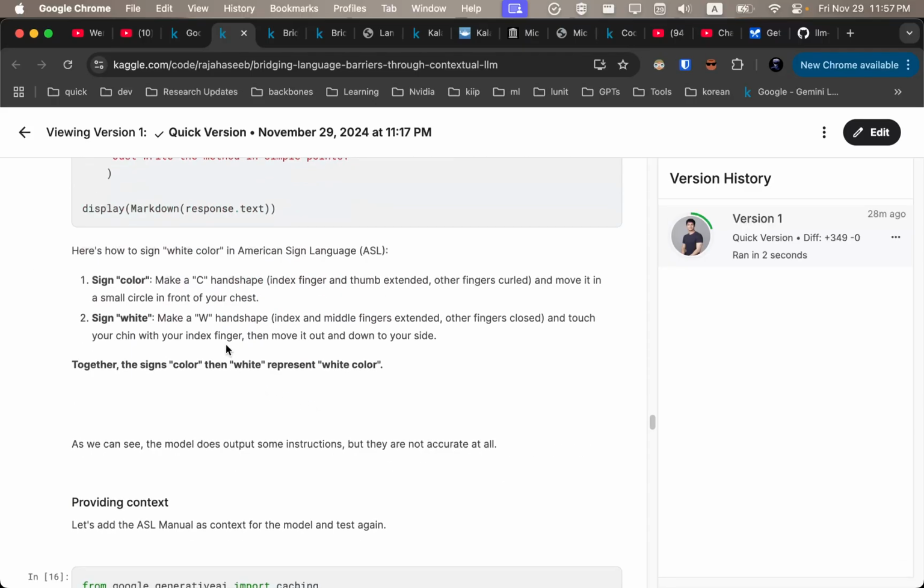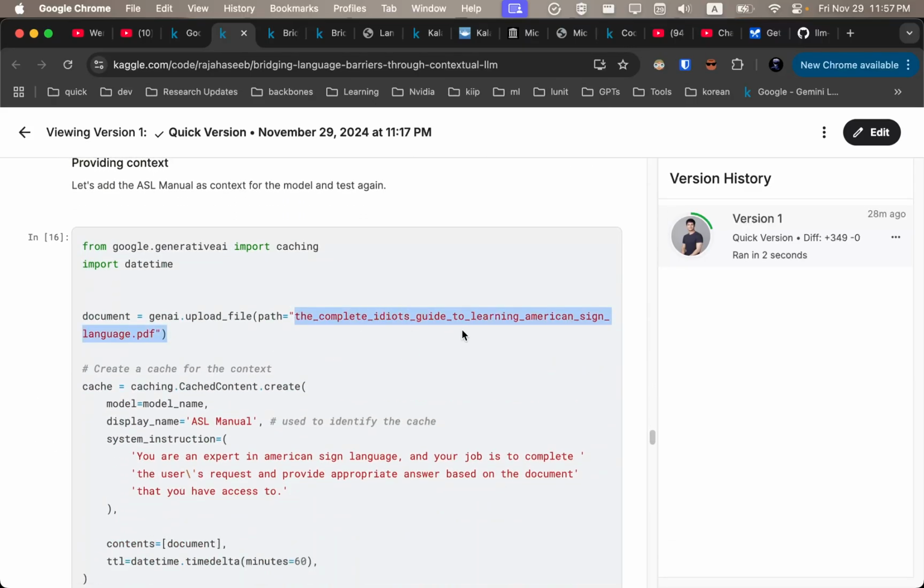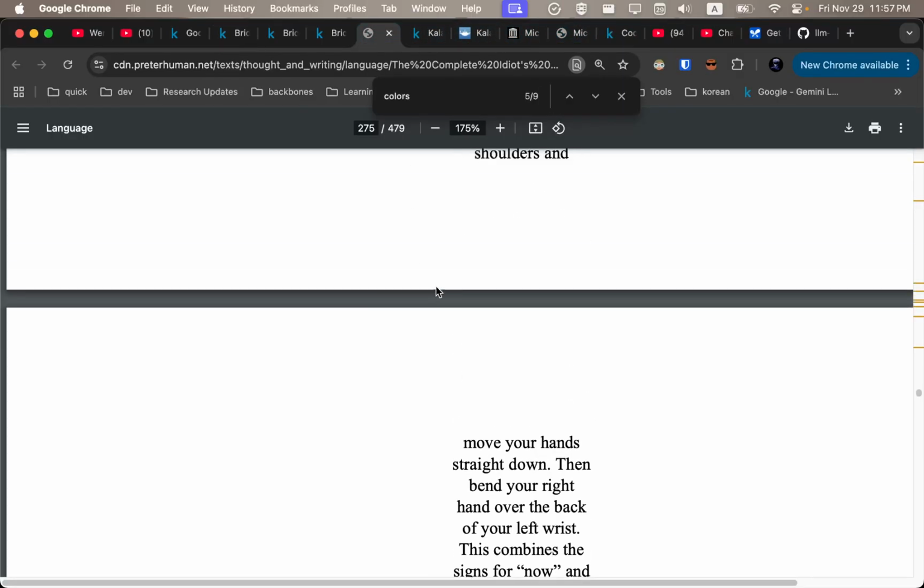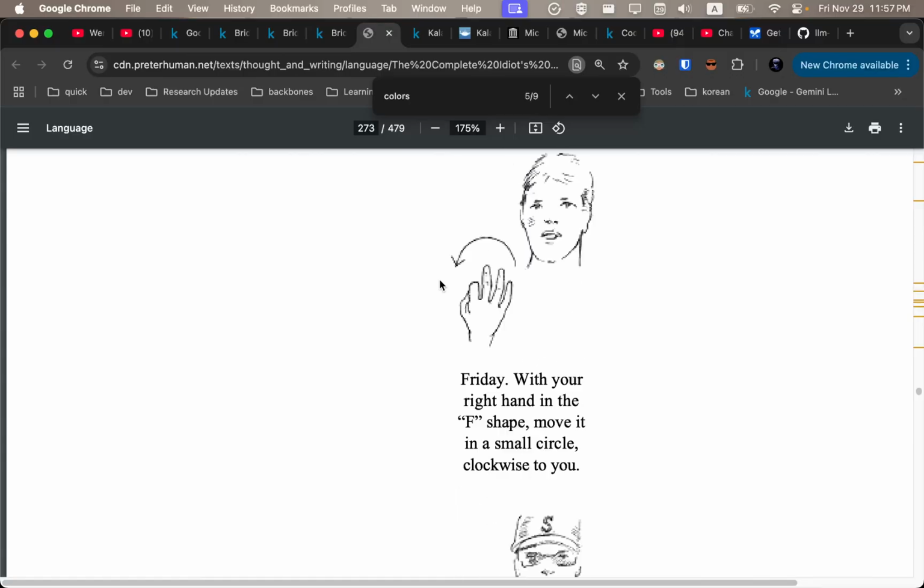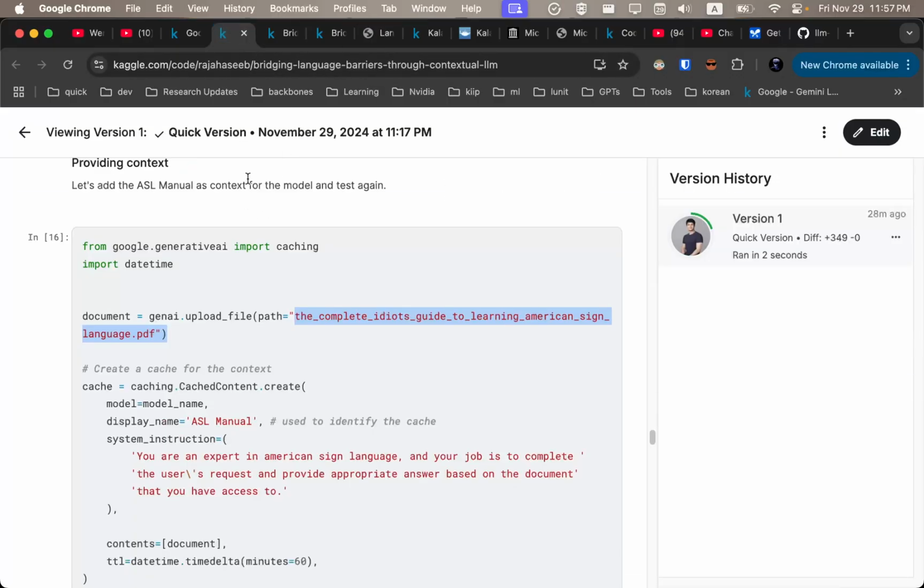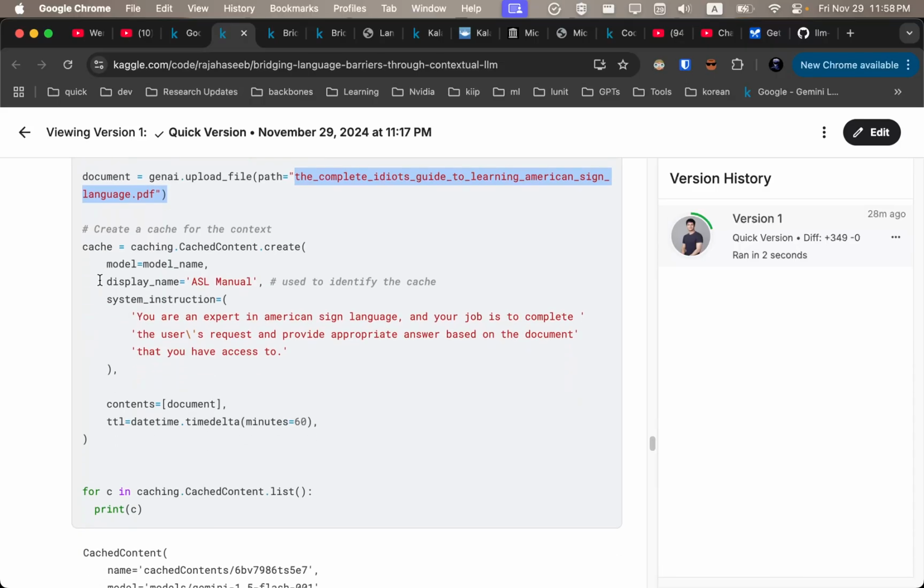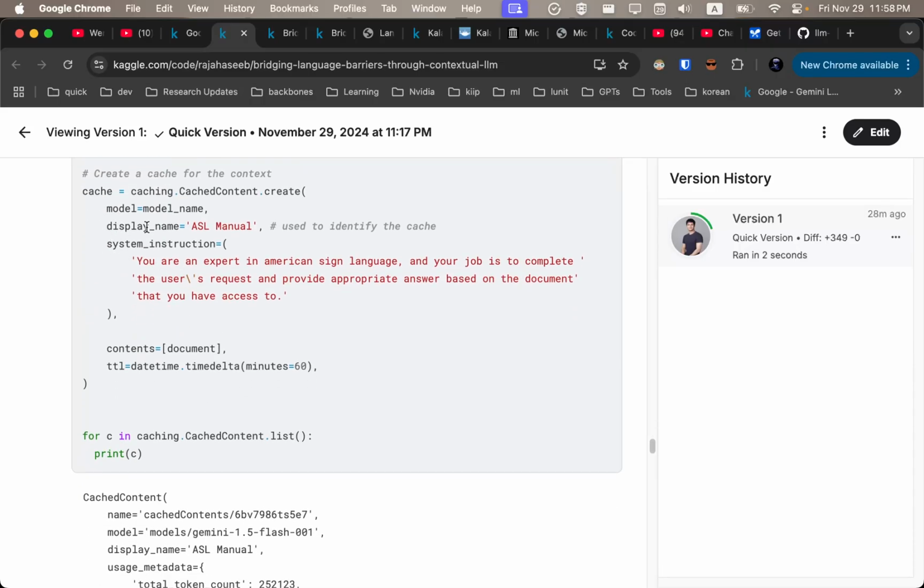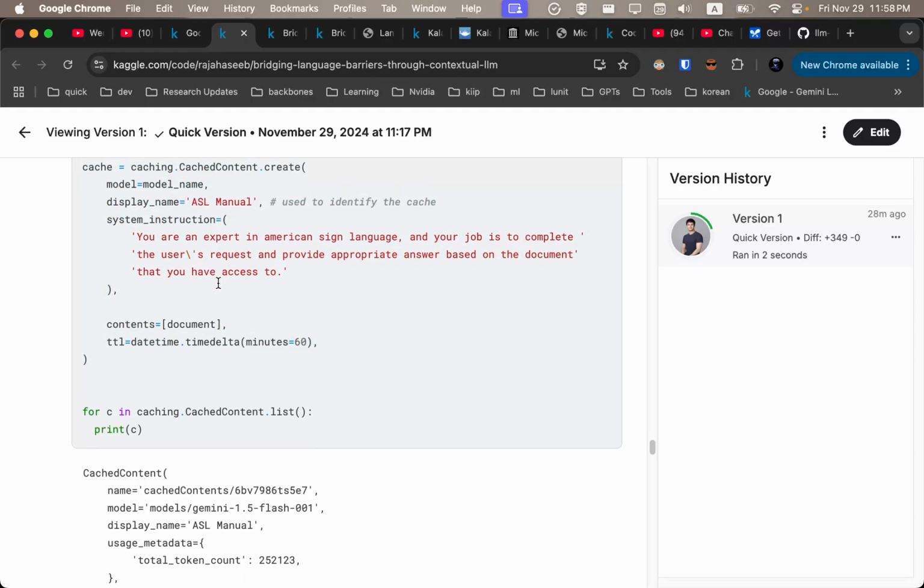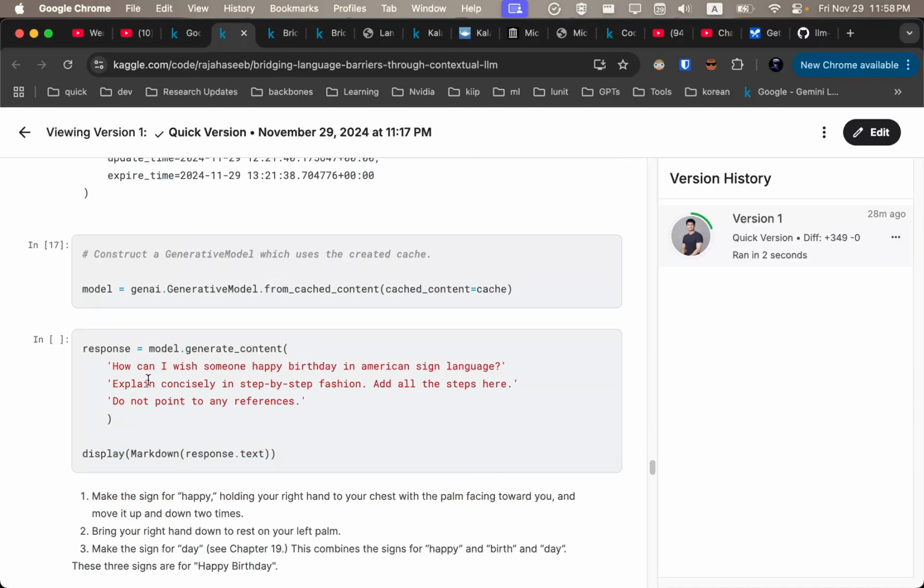So I'm going to provide it a resource, which is this huge book of American Sign Language. It has symbols and how to say emotions, colors, characters, and everything. I found it online. It's publicly available, and we use this. And we cache our context, and we give it a system prompt, and then we ask the model to generate the same response. Happy birthday in sign language. Say concisely, add all the steps.